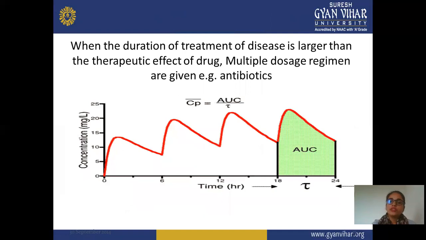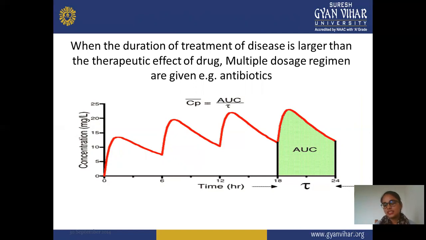Next, when the duration of treatment of a disease is large, then multiple doses of the drug are given for the therapeutic effect, like antibiotics. Whether a single dose or a multiple dose regimen is used mainly depends on the type of disease or which type of effect is required. Suppose you are suffering from a headache or a normal condition, then a single dose is sufficient. That we already discussed in the previous slide.